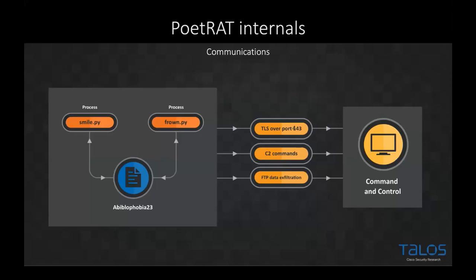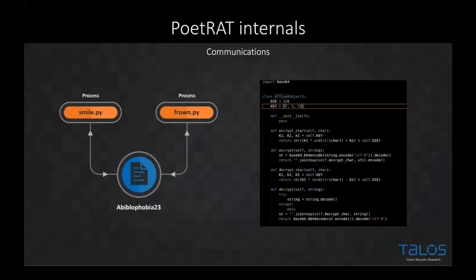Now the C2 command and control channel will be communicated over TLS and port 443, so standard HTTPS methodology of talking to a C2. This will pass back and forth C2 commands that the operator wants the malware to issue. We'll go over some of those commands in a moment. And ultimately, what we get to is an FTP data extraction methodology. The actor has TLS communication to the C2 for command and control instructions, however, all the exfiltration in the first version of PoetRAT that we identified is via FTP.